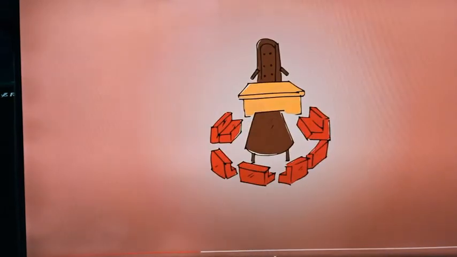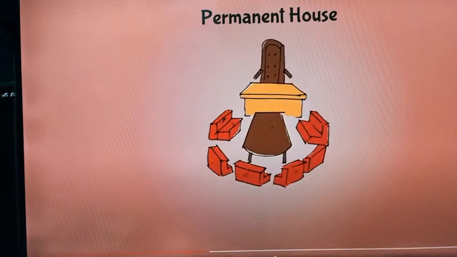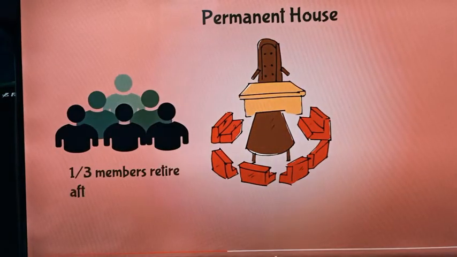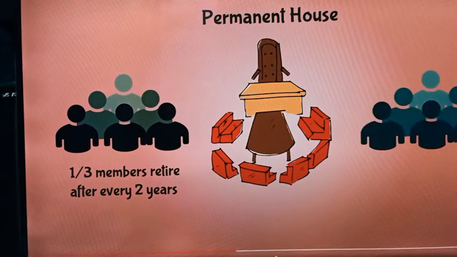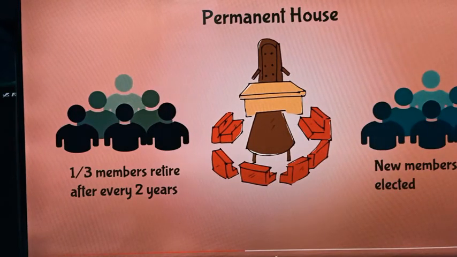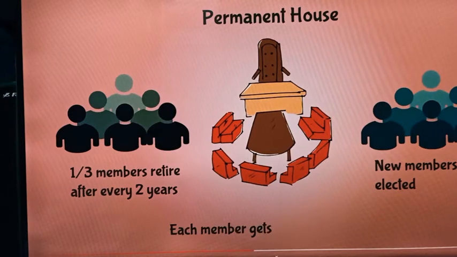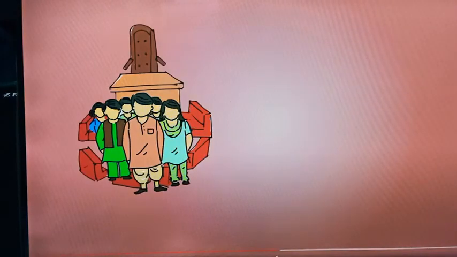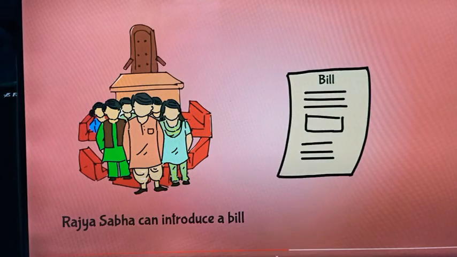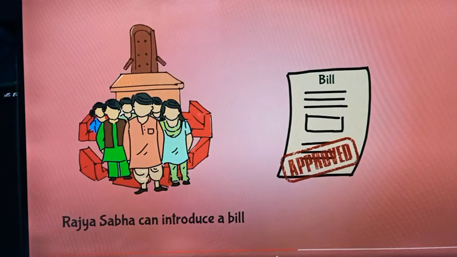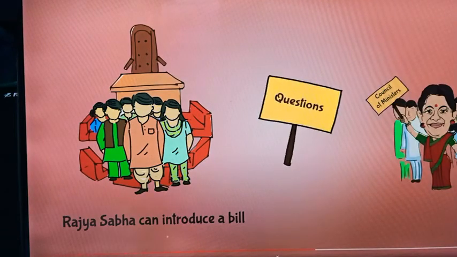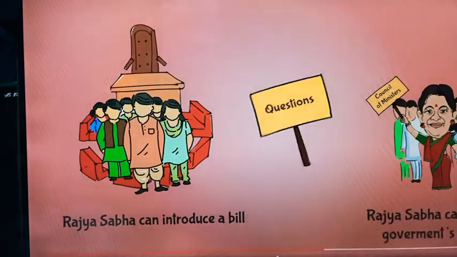The Rajya Sabha is a permanent house and is not subject to dissolution. But 1/3 of the members of Rajya Sabha retire after every 2 years, and new ones are elected in their place. In this way, each member gets a term of 6 years. So what are the functions of Rajya Sabha? Like the Lok Sabha, the Rajya Sabha also has the power to discuss and introduce a bill. The approval of the Rajya Sabha too is necessary for converting a bill into a law. The members can put questions to the ministers and criticize the government's policies.